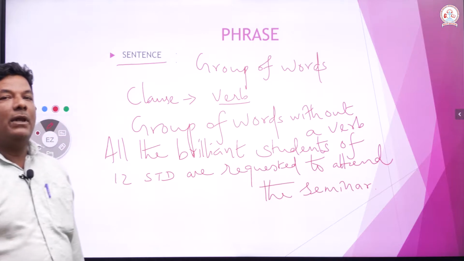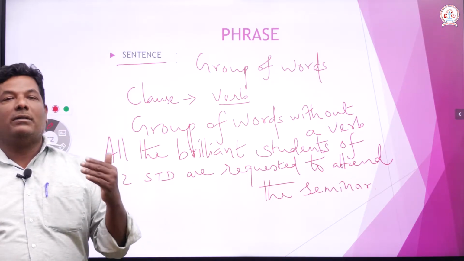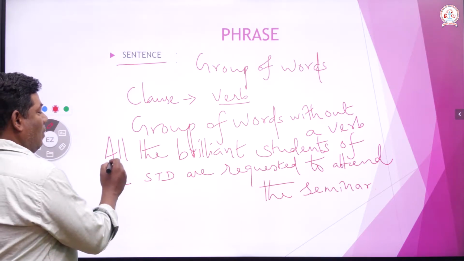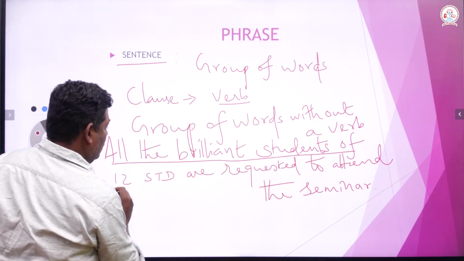Read the sentence. All the brilliant students of 12th standard are requested to attend the seminar. All the brilliant students of 12th standard.